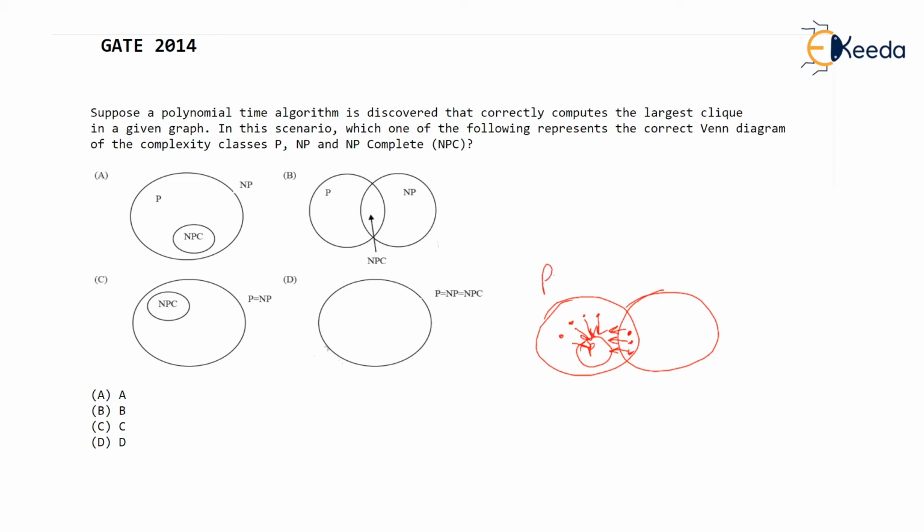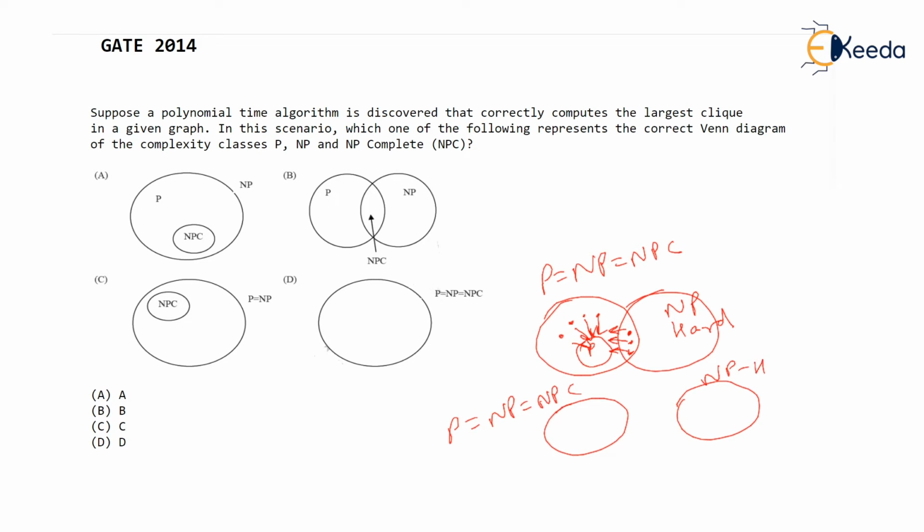That means P will be equal to NP will be equal to NPC, but they have not spoken anything about NP hard. So we will get finally a set where P is equal to NP is equal to NPC, but NP hard will still stay. And note, now there won't be any intersection because NP hard problems are so difficult that there is no polynomial time verification algorithm for NP hard.